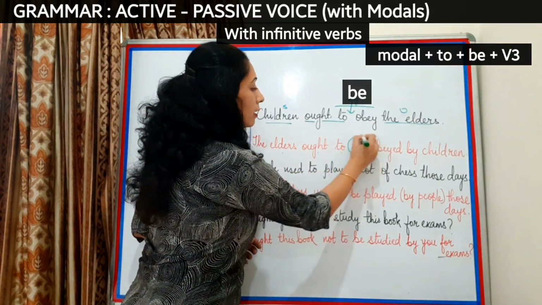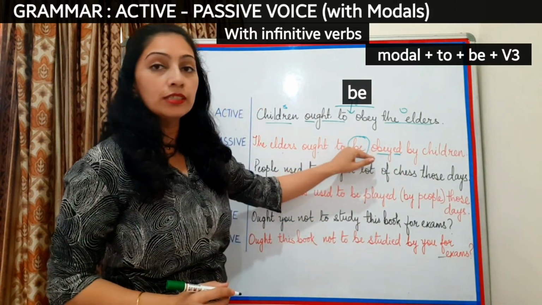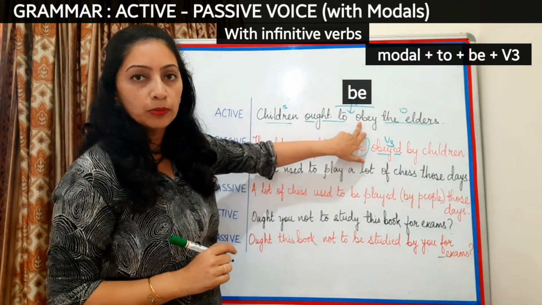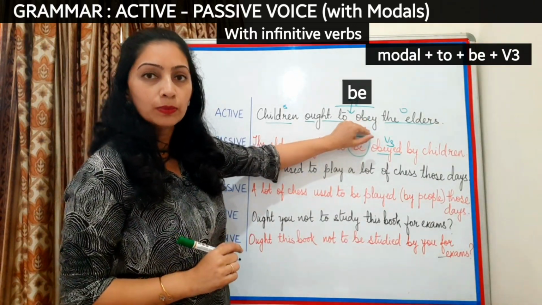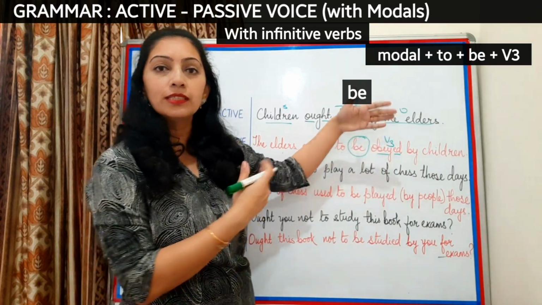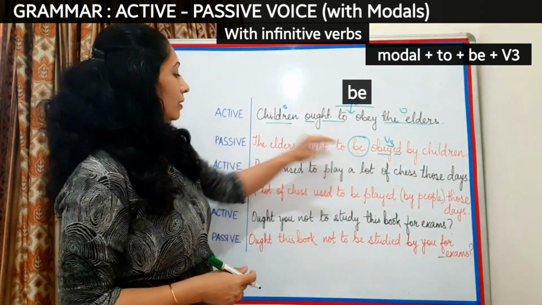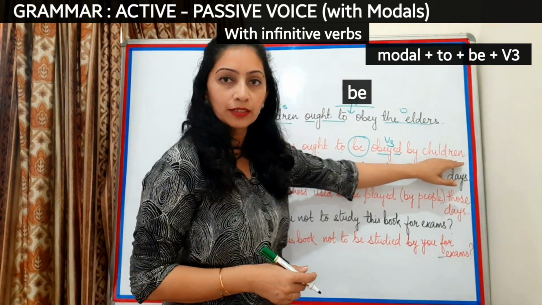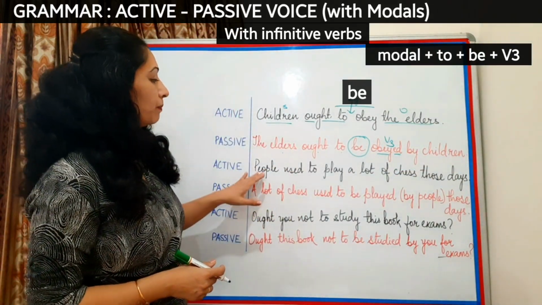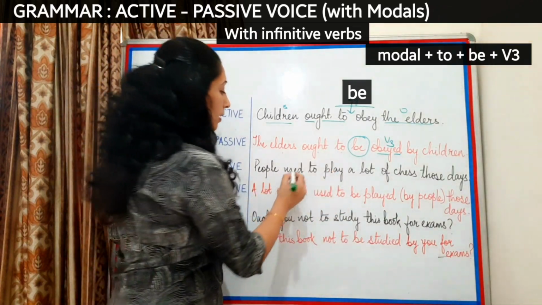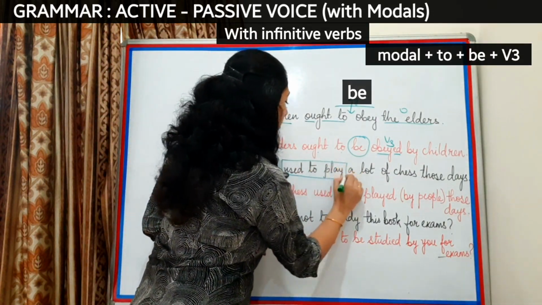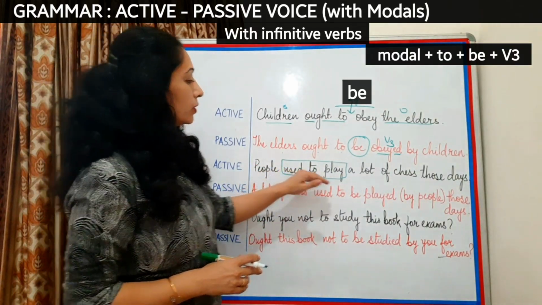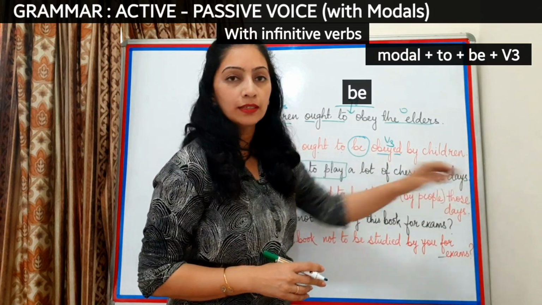Changing it into passive, it will become: the elders ought to be obeyed. Now here when I am changing into passive, the verb will take the third form. Here it was the first form of the verb, or the base form of the verb, but in passive it will change to the third form. So it will be: the elders ought to be obeyed by children. Let's see the next example. People used to play a lot of chess those days.